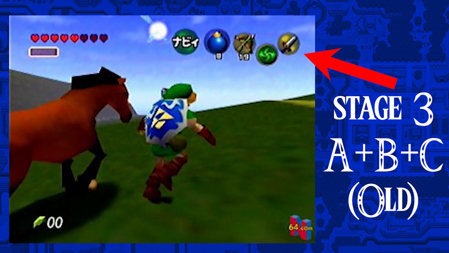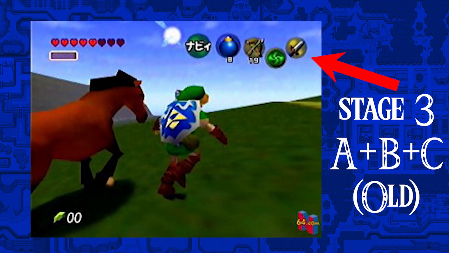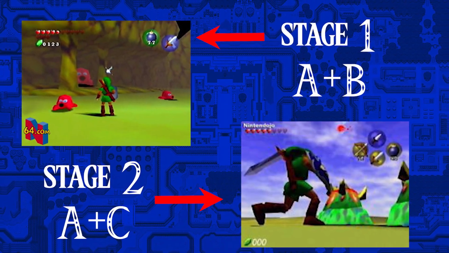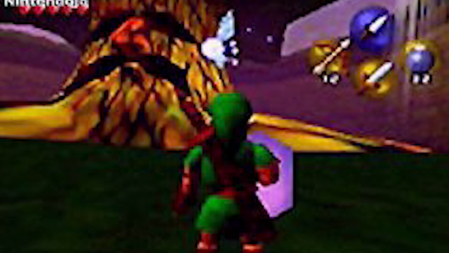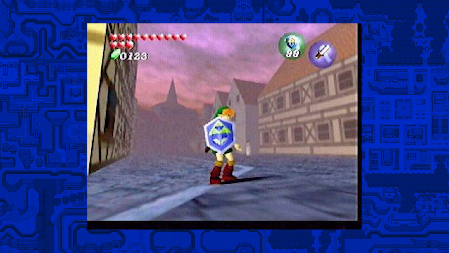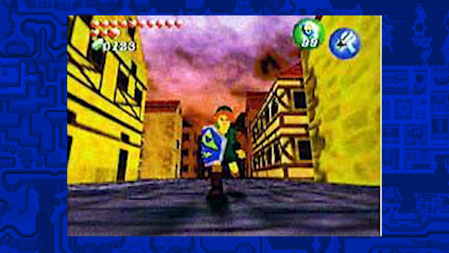Now I mentioned that this was the story during Stage 3, and that's the thing. It was the third stage, meaning during Stage 1 and 2, it might have had a vastly different story. We know the Great Deku Tree was still around back then too, based on footage and images for one, and the only town we ever saw was the Hyrule Market Town, which may have in fact even been the original place Link's people lived in.